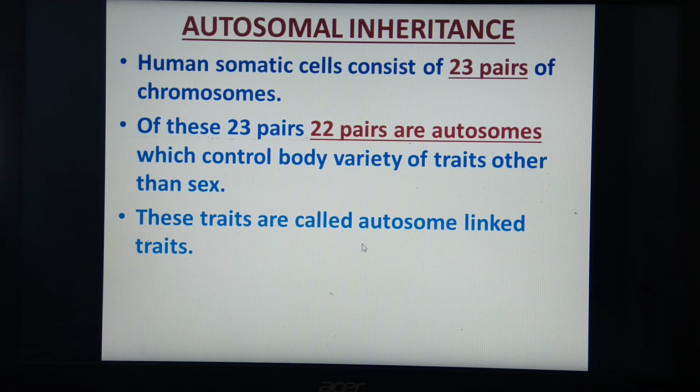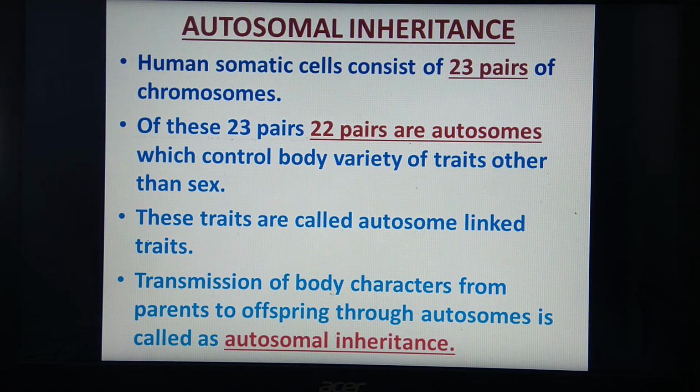Okay, so we are studying autosomal inheritance. What does it mean? Transmission of body characters from parents to offspring through autosomes is called autosomal inheritance. We have studied before the sex chromosomes, X and Y type. We have studied sex determination. We have studied linkage also.